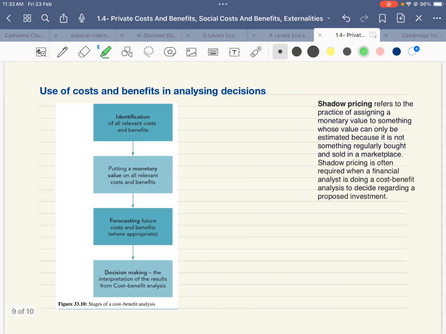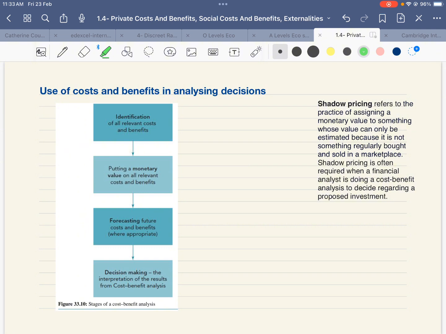Next is the use of cost and benefits in analyzing decisions. Cost and benefit analysis is most often used in the case of projects that economies need to undertake, be it government, the public sector, or the private sector. They always undertake a cost benefit analysis before finalizing which project to undertake and which one to reject. If the costs are higher and benefits are low, then it may be a bad project. But if social benefits are higher, then they will undertake the project.